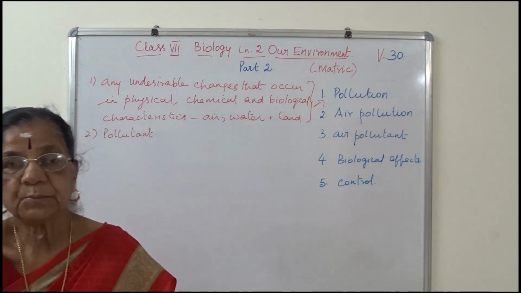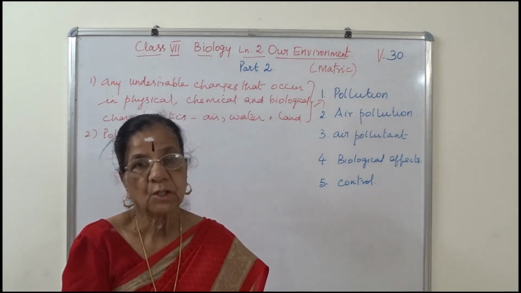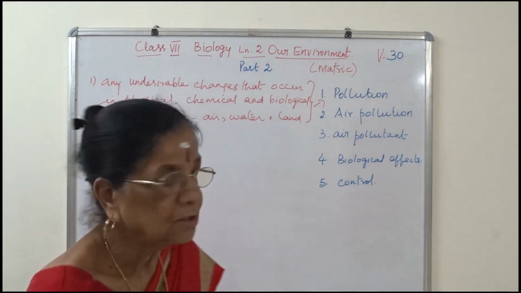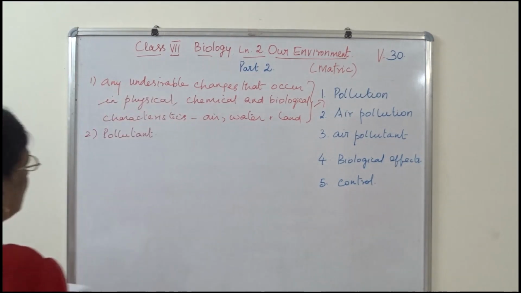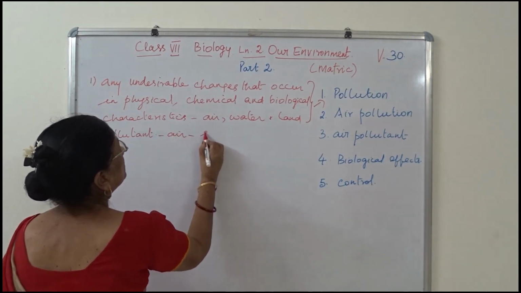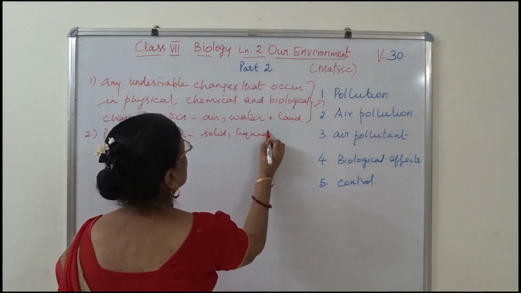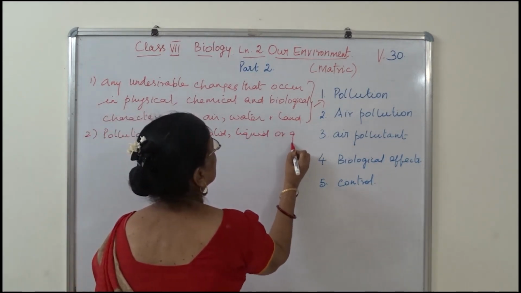We say air pollution may be in the form of solid, liquid or gases. So first we say air pollutant, in the form of solid, liquid or gas.